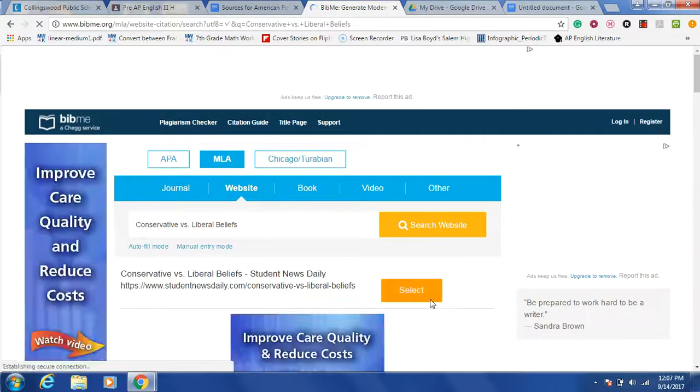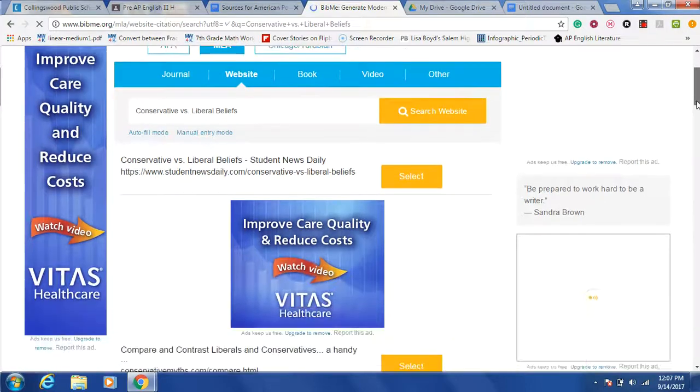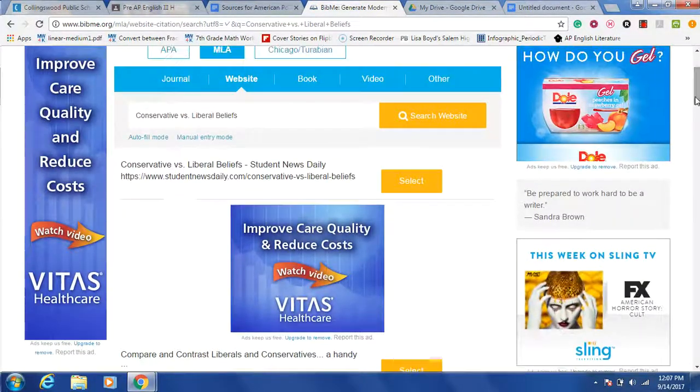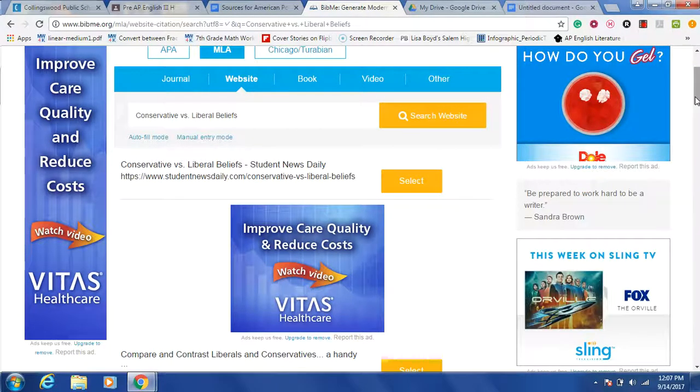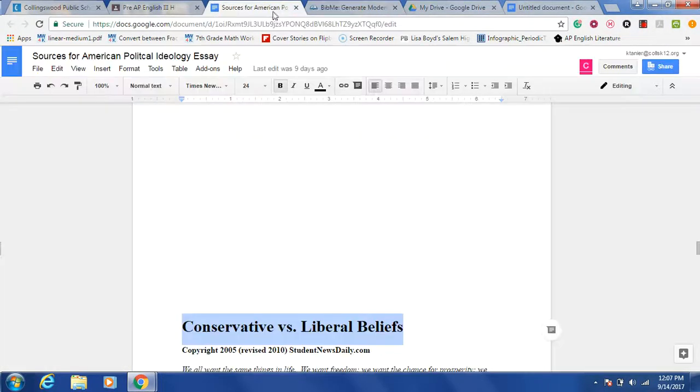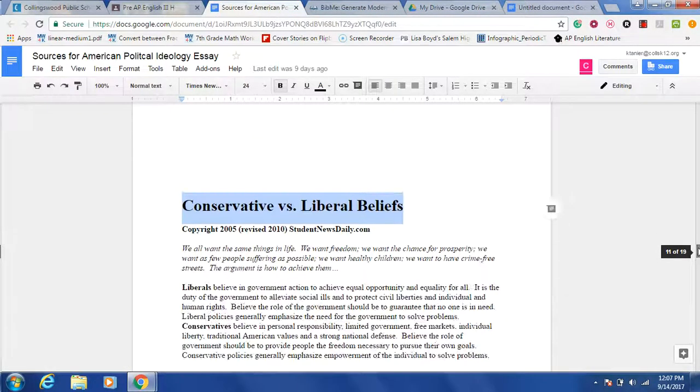Now, again, you have to check because they're giving you all of the possible articles they think this might be. They tend to put the one they think you're most interested in at the top. And this happens to be the correct one because it's from Daily Student News. How do I know that? Because if I go back to my source, that's where it's from. And it's right there.